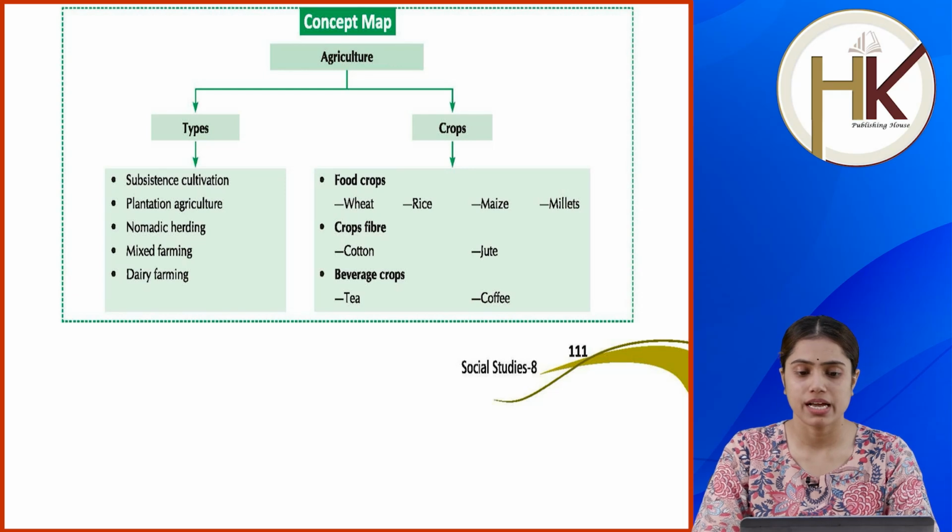Concept map: agriculture, types, subsistence cultivation, plantation agriculture, nomadic herding, mixed farming and dairy farming.